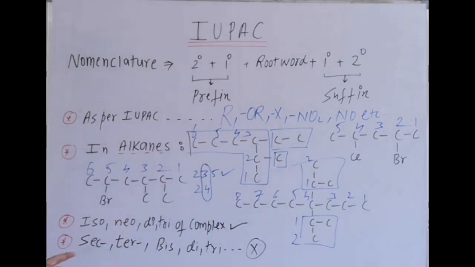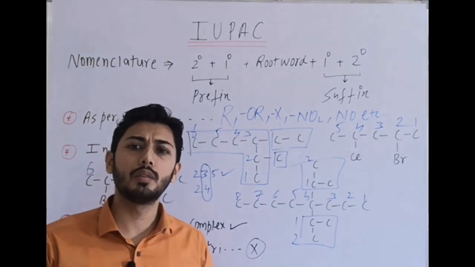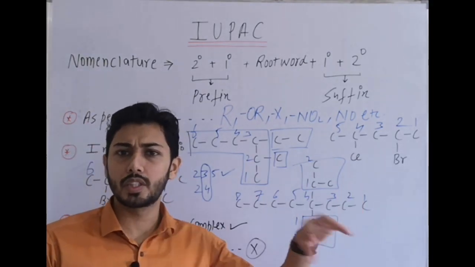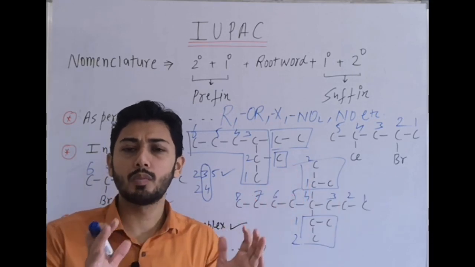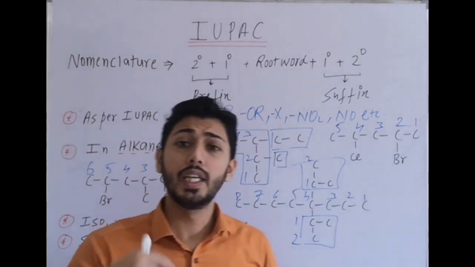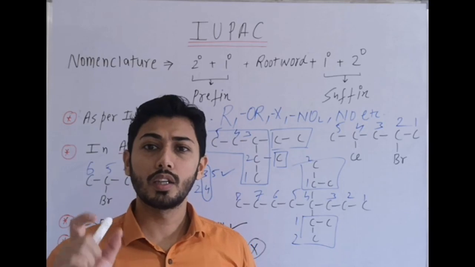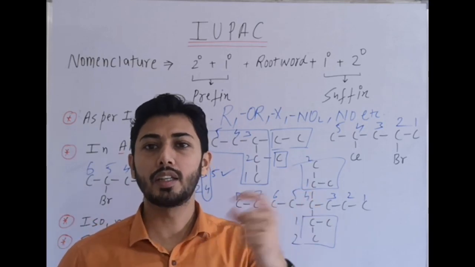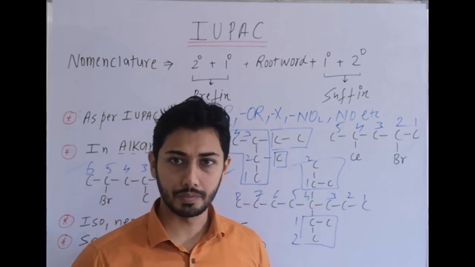Then some important points like iso term, neo term. Iso, neo, and di, tri of complex substituents are considered for alphabetical preference. Like iso, I; neo, n; di, tri of complex substituent. Sometimes in a complex substituent we use the term di. Already bis is there, tris is there. Inside the small bracket we have the term dimethyl. In that case we consider di, d, and tri, t for alphabetical preference.